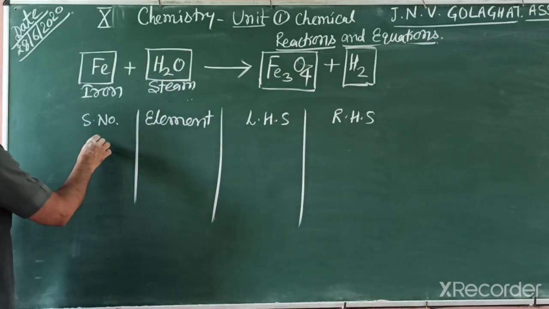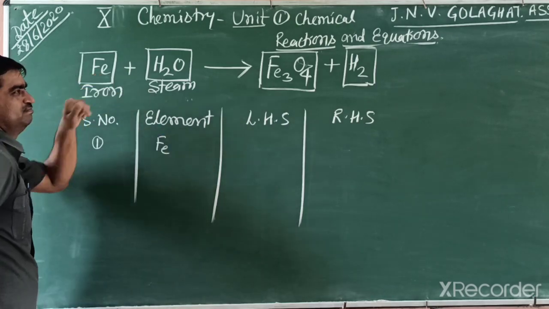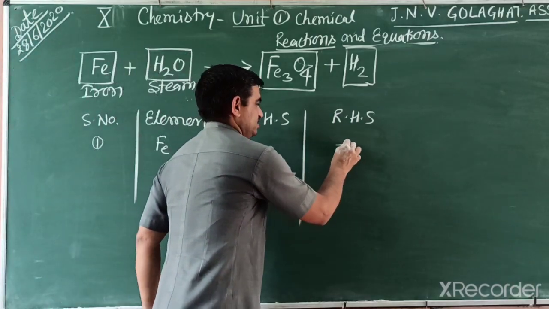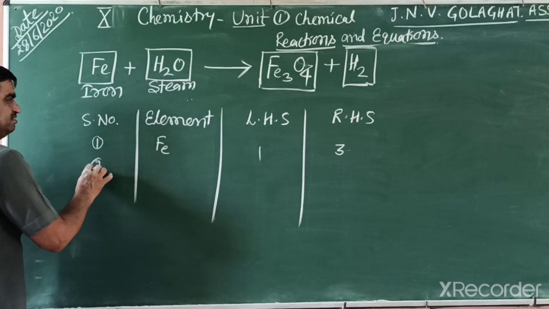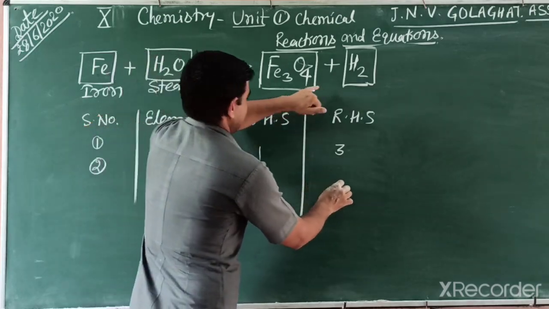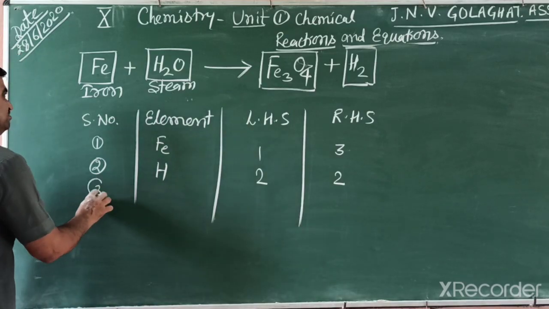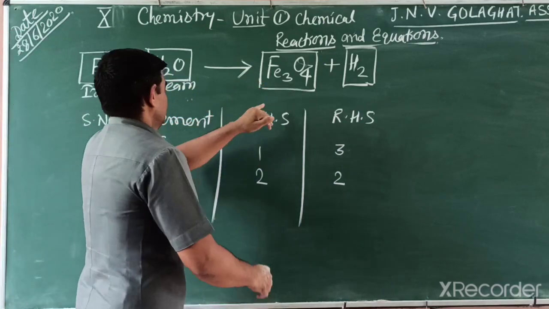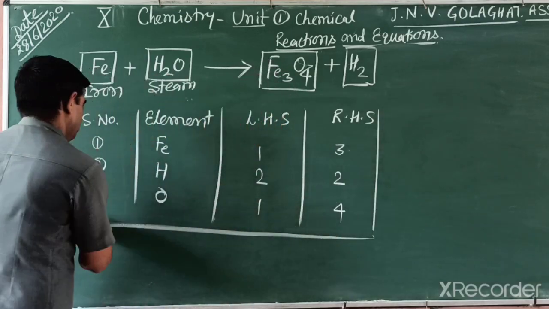So serial number 1, the first element is iron, Fe symbol. Left hand side only 1, but right hand side this one is 3. It means some imbalance, not balanced. Another element, hydrogen. Left side only 2, right side also 2. So hydrogen is balanced, no need to change. The third one, oxygen. Left side 1, right side 4. So in this way, in tabular form, you can identify.